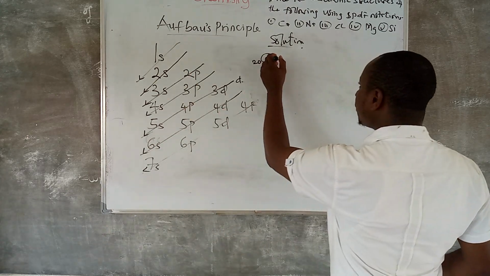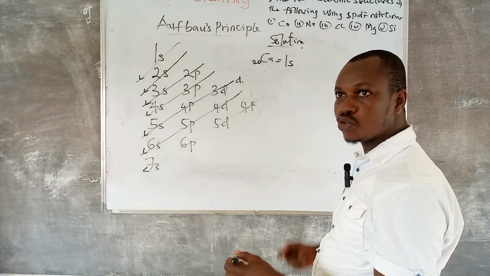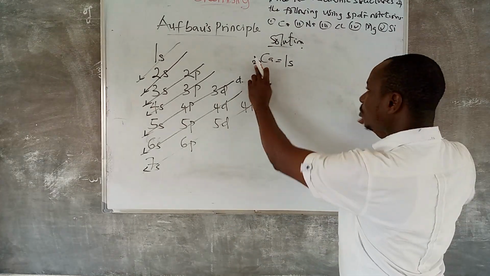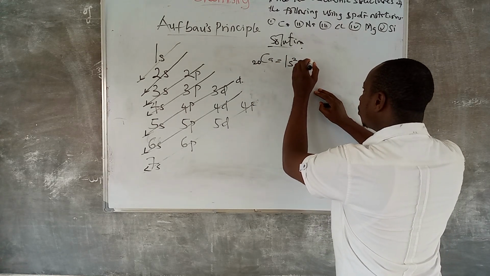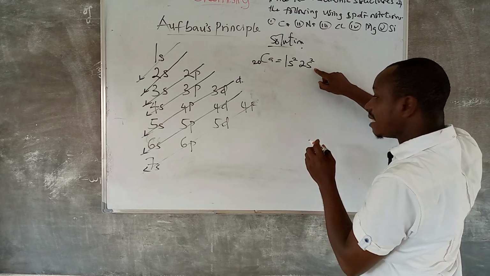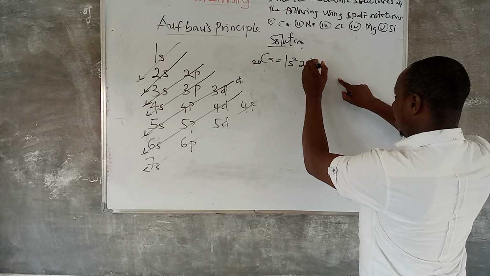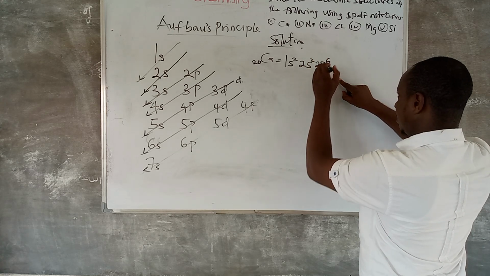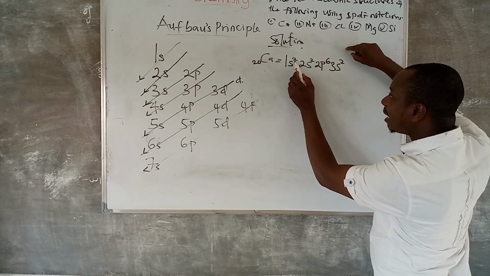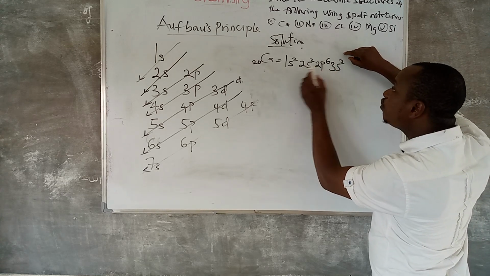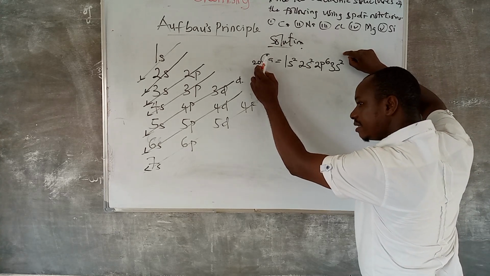Follow the sequence. Anywhere you see S, you know that it takes a maximum of how many electrons? Two. We are considering 20 electrons. So 1s2, 2s2. Remember, anywhere you see S, it takes a maximum of 2 electrons to be filled. After that, I have 2p6, 3s2. Remember, these numbers you are putting on top are the number of electrons. So if you are adding, you'll be calculating whether it is up to 20.